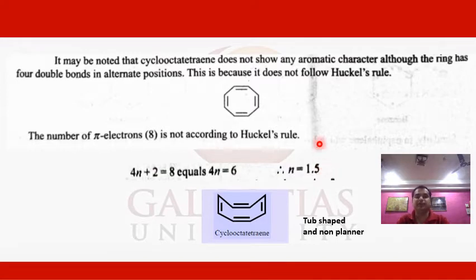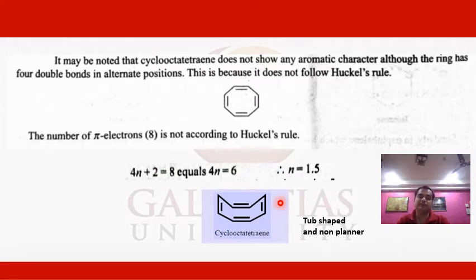Now let us see whether it will be anti-aromatic or non-aromatic in nature. All the pi bonds present in cyclooctatetraene are in conjugation, meaning single and double bonds are present in alternate positions, and they must be cyclic and planar in nature. But in the actual structure of cyclooctatetraene, it is not planar, but has a tub-shaped structure.